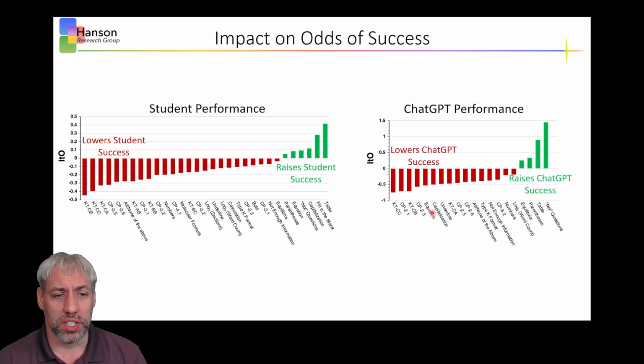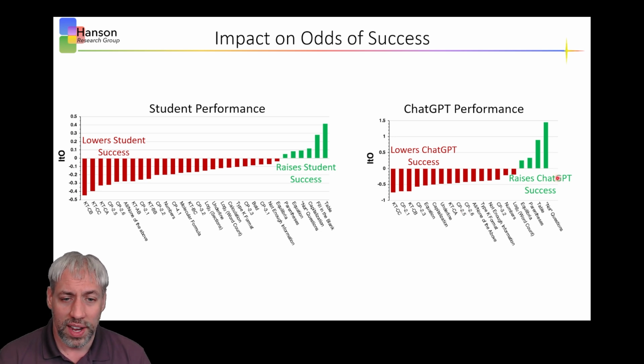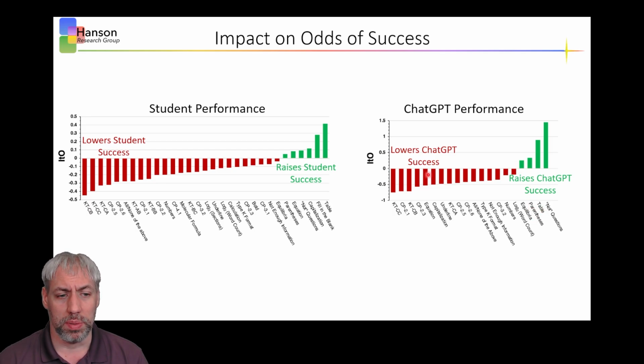And so we did the same thing with ChatGPT. Which parameters make ChatGPT better? Which ones make it worse? And so you can see the increased performance for ChatGPT. The biggest increase was for questions containing not, like which of the following is not, and then things that contain tables, parentheses, equilibria, and then things that decrease ChatGPT performance, again, knowledge type CC, cognitive process 2.1, and so on and so forth, equations, capitalizations, if it contains an underline, performance of ChatGPT went down.